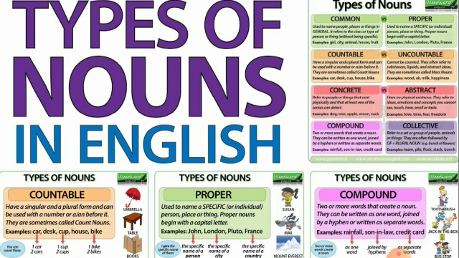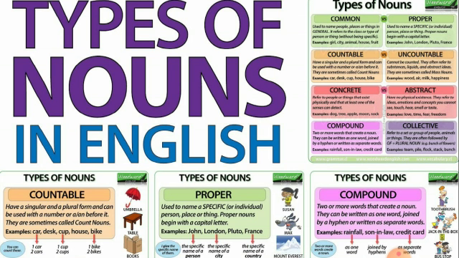Coming to uncountable, which cannot be counted, they often refer to substances like liquids or abstract ideas. They are sometimes called mass nouns, such as wood, air, milk, happiness, etc.